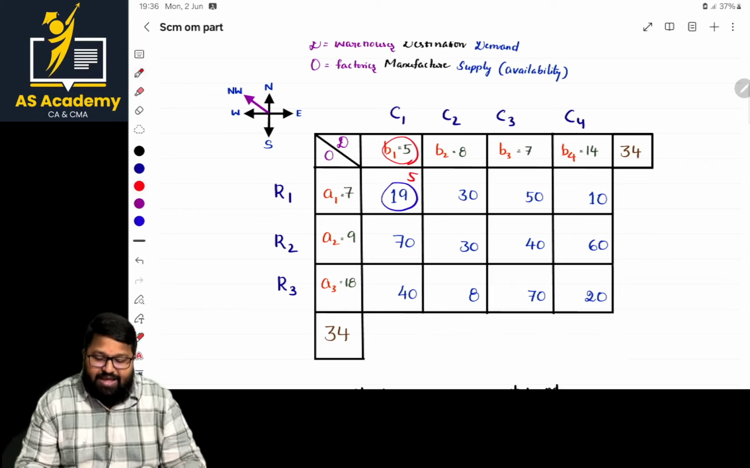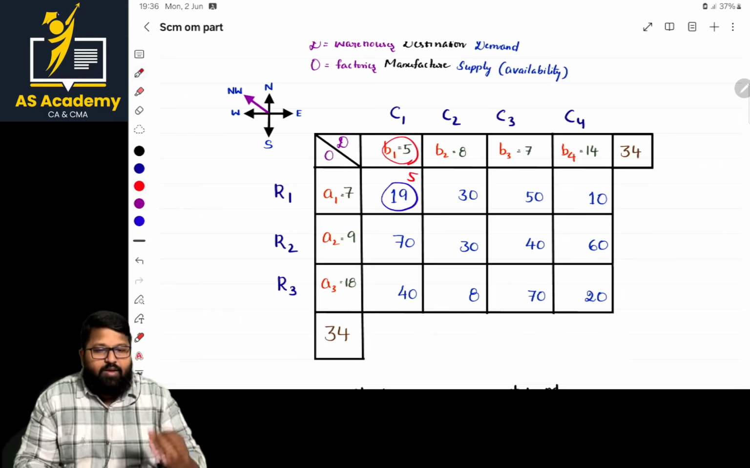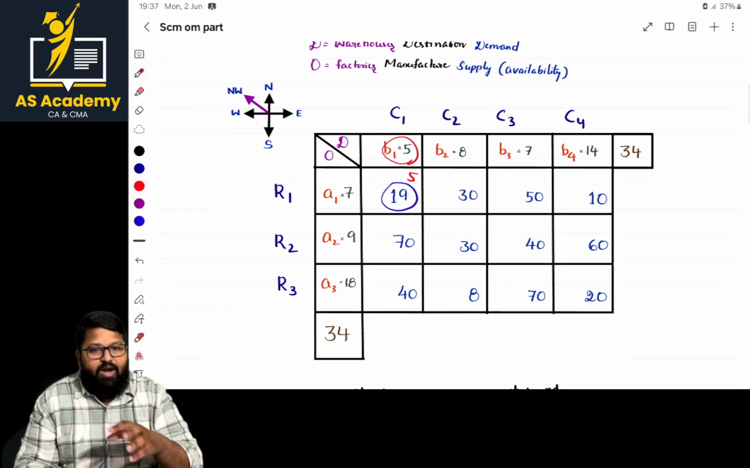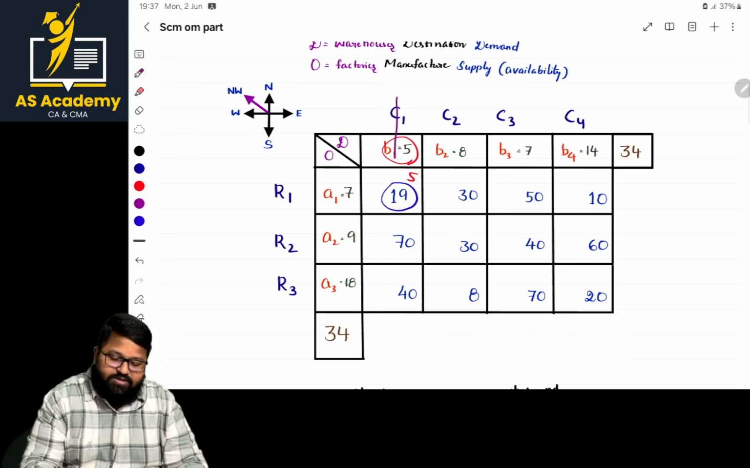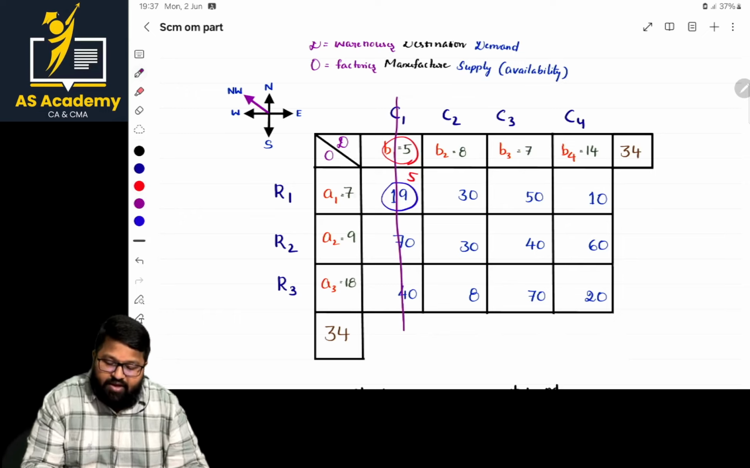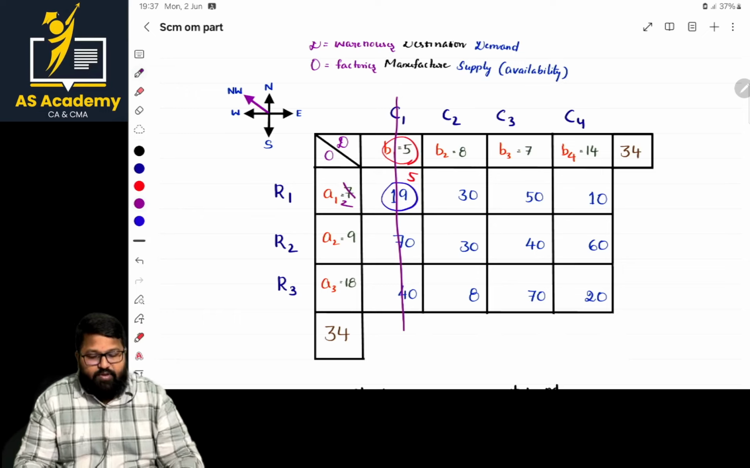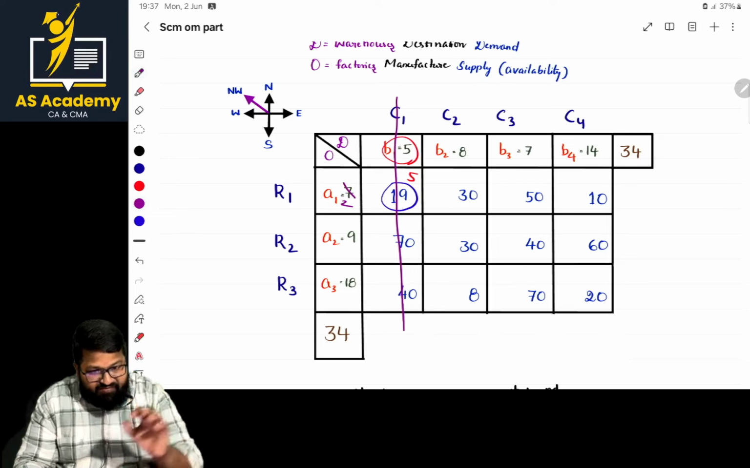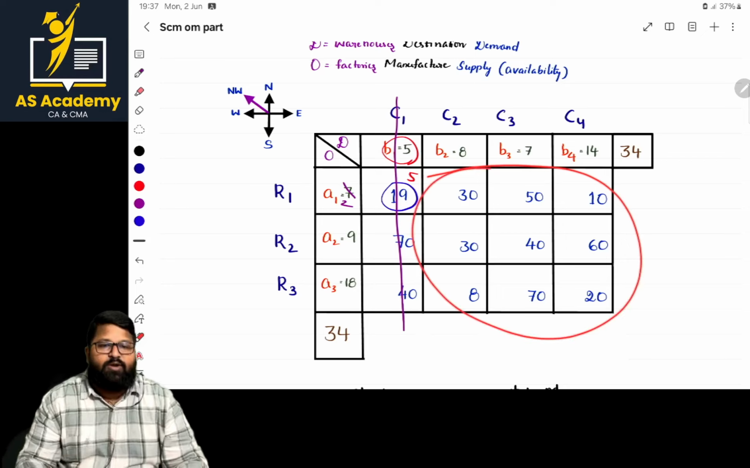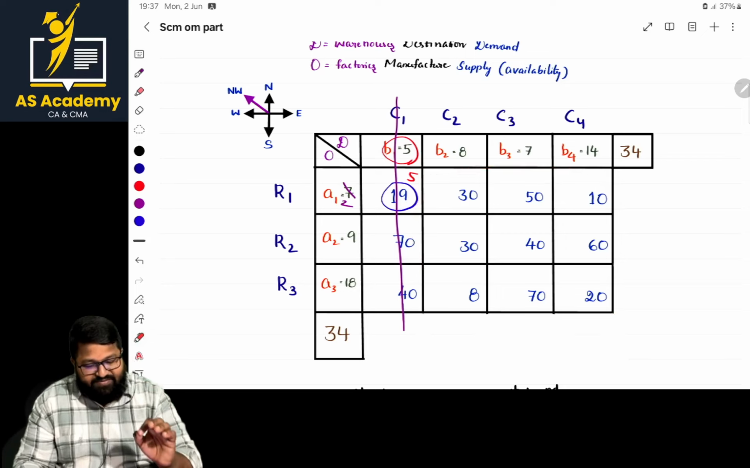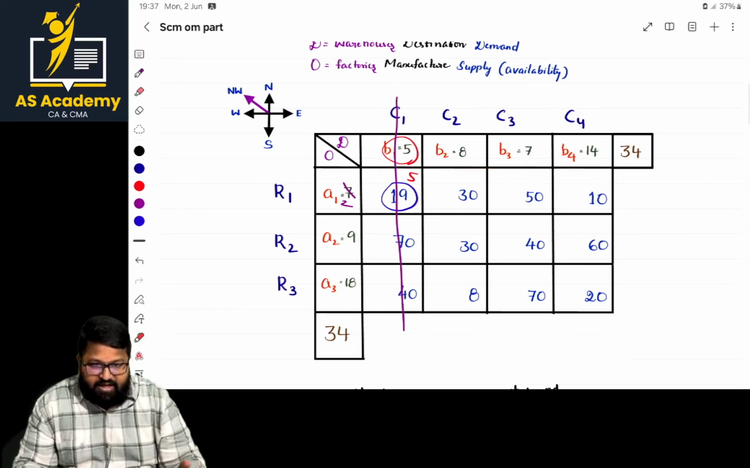Clear? Now, when one part, either the column part or the row part, is exhausted, just cancel it. That will be good for you. As this part is cancelled, how much is left over here? 5 is already done, so 2 is left over. Whatever is left over, from them go with the northwest corner. This is a basic fundamental rule. Every time we go with the same process.